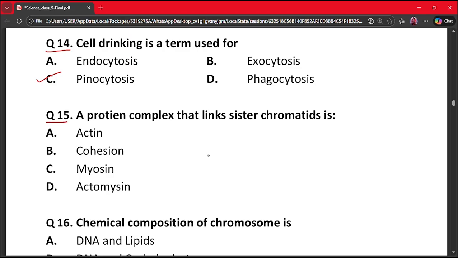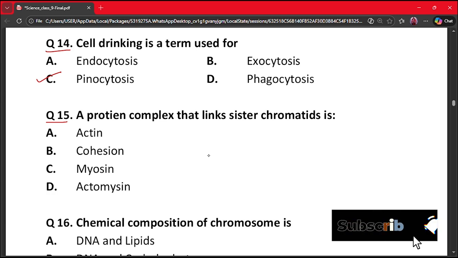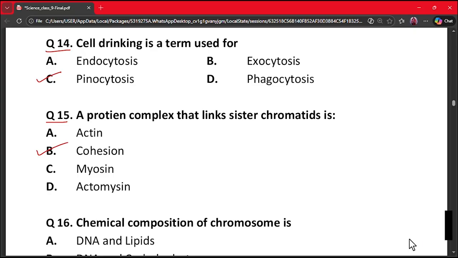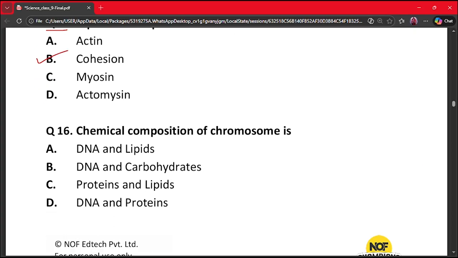Question number 15. A protein complex that links sister chromatids is A. Actin. B. Cohesion. C. Myosin. D. Ectomycin. The correct answer here is option B, because cohesion protein holds sister chromatids together. Let's begin with the question number 16. Chemical composition of chromosome is A. DNA and lipids. B. DNA and carbohydrates. C. Proteins and lipids. D. DNA and proteins. The correct answer is option D, because chromosomes are made of DNA and proteins.